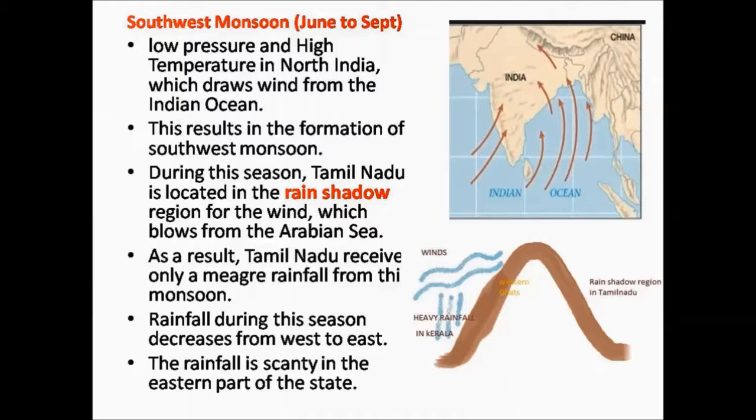Whereas in the Indian Ocean, the temperature is low and the pressure is very high. We already know that the winds move from high pressure area to low pressure area. Likewise, the winds from the Indian Ocean also start to move towards the low pressure area. First, they hit the southern tip of the country and they get split into two.